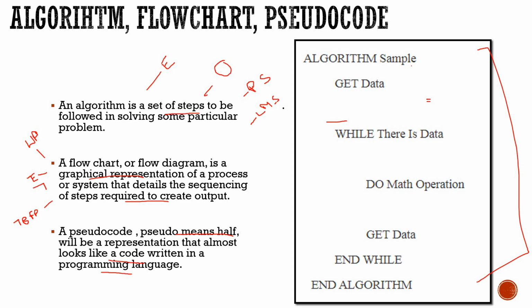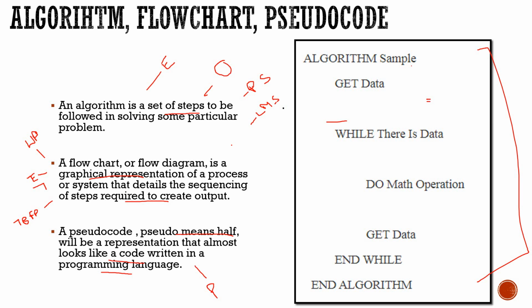Next, an advantage is it is understood by all programmers of all types. That means if a programmer is coding in Java, that person is a Java programmer, they can understand that code. If a person is a Python programmer, they can understand that code. If a person is a Ruby, Perl, Scratch, any language programmer, that person can easily understand the pseudocode. Next, it enables the programmer to concentrate only on the algorithm part of the code. What is the algorithm? It is focusing on that, not the program.